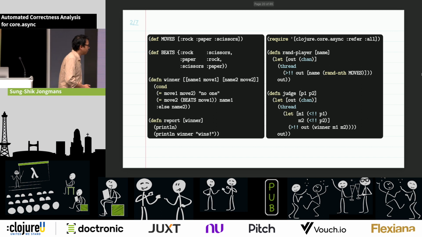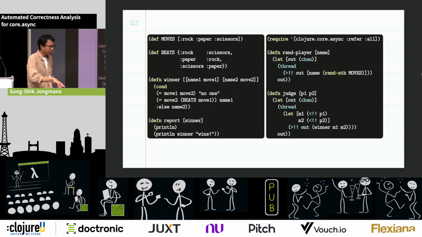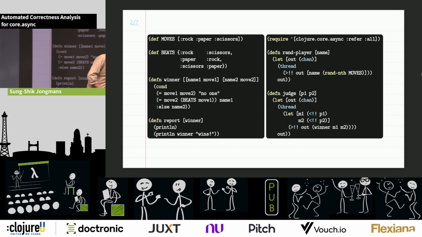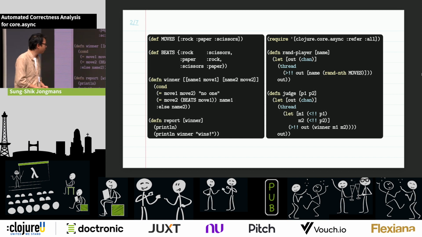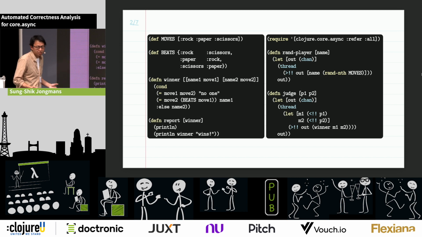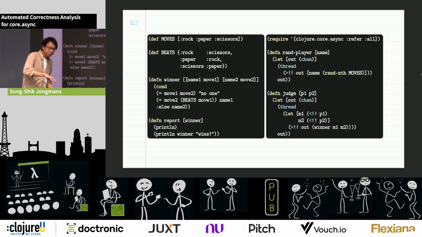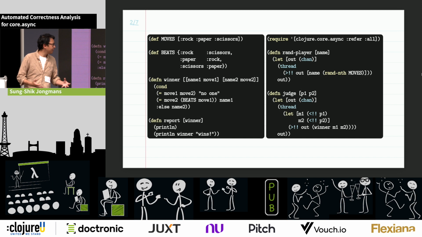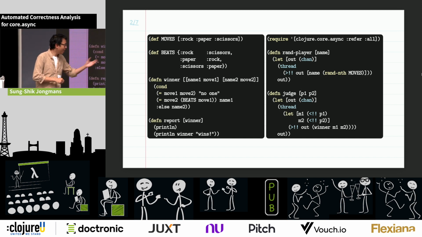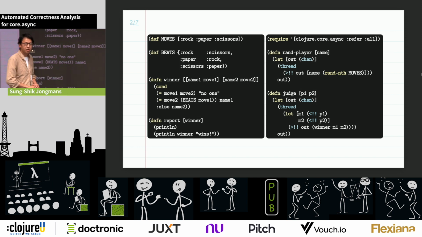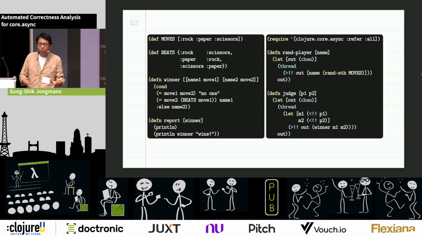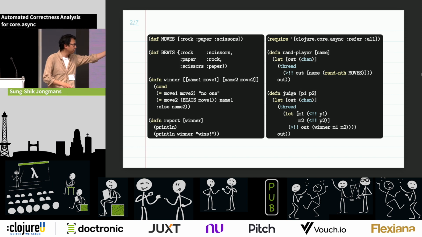We'll also need a function for the judge, and the general anatomy of this function is the same, right? So again, we create this channel, we spawn a thread, we return a reference to this new channel directly in the main thread. It's just that the body is a little bit more complicated. As you saw on the previous slide, what we want to happen is that the judge receives these messages from the 2 players. And so actually, this judge needs to have access to these channels as well. So what we'll do is we'll have these 2 arguments of the function, P1 and P2, and they're supposed to be references to the channels that we just created for the players as well.